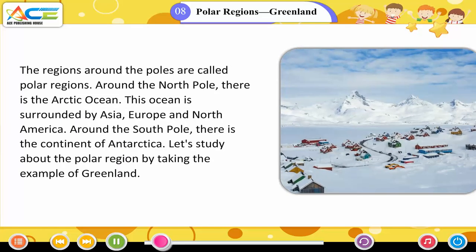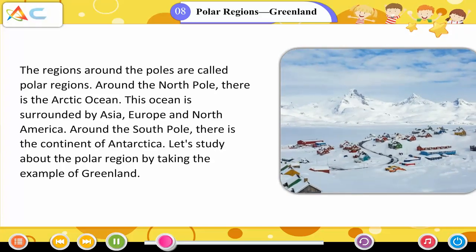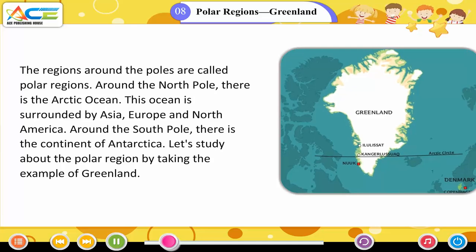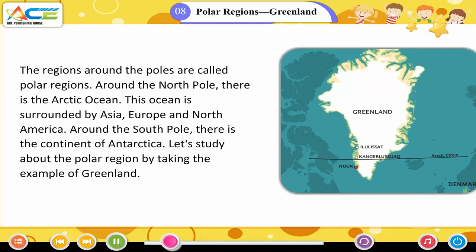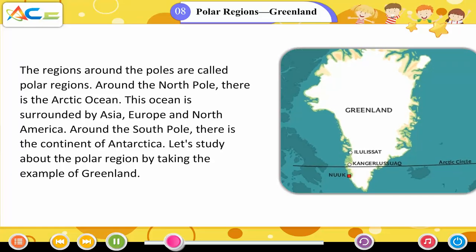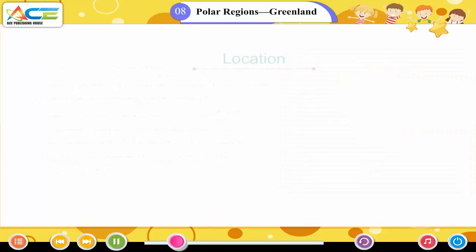The regions around the poles are called polar regions. Around the North Pole, there is the Arctic Ocean. This ocean is surrounded by Asia, Europe, and North America. Around the South Pole, there is the continent of Antarctica. Let's study about the polar region by taking the example of Greenland.